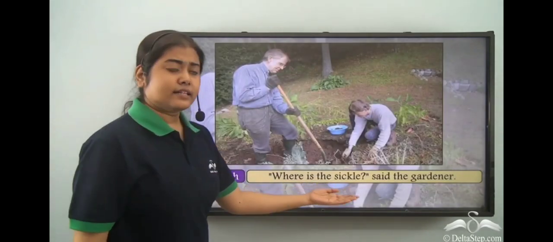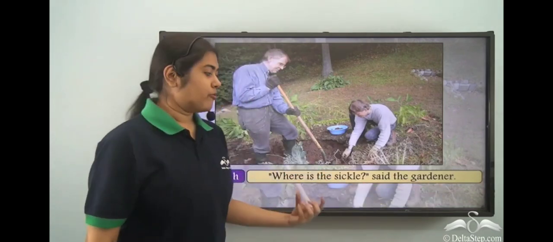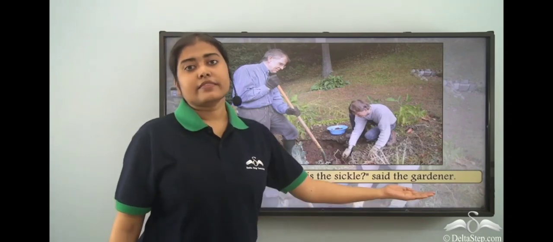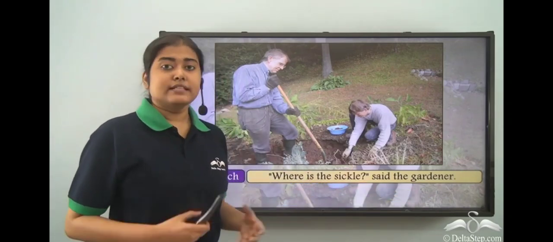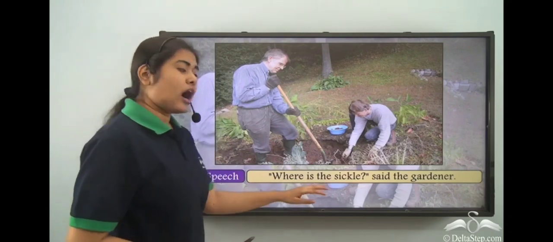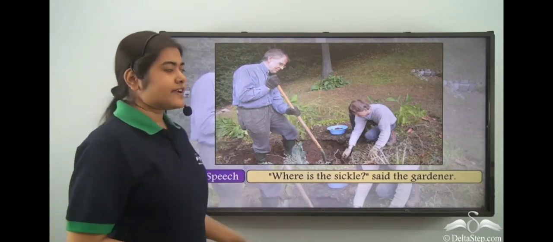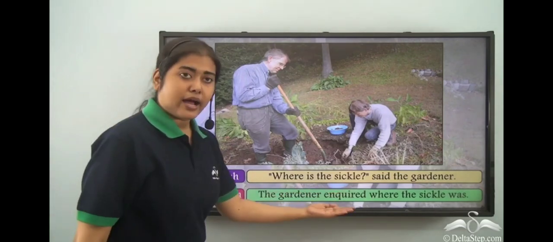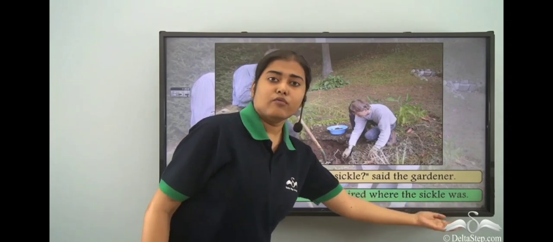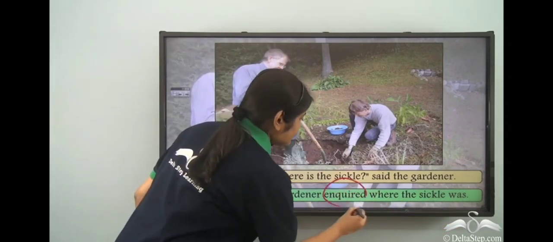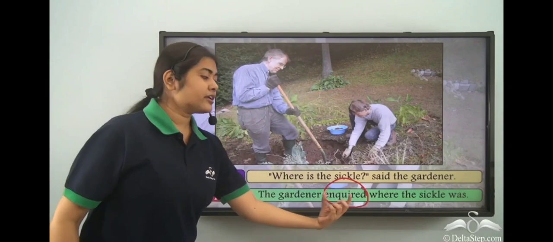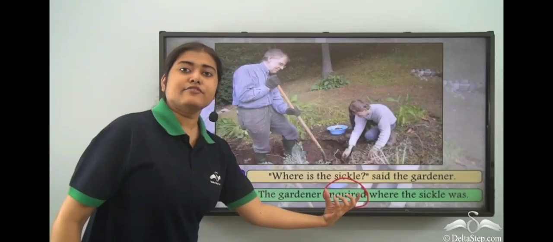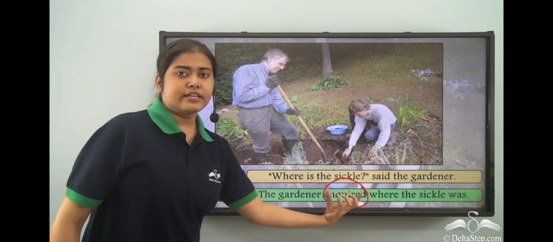"Where is the sickle?" said the gardener. Once again, a question is being asked. Now, who is asking the question? The gardener. But to whom? That is not mentioned. So, how are we going to write this sentence in indirect speech? We are going to say, the gardener inquired where the sickle was. So, here we have used a new reporting verb, inquired. When you are inquiring about something, then this is the reporting verb that is commonly used.